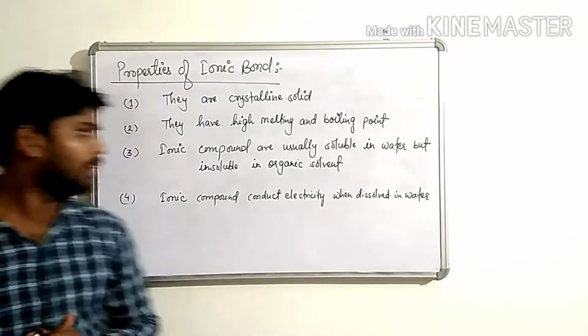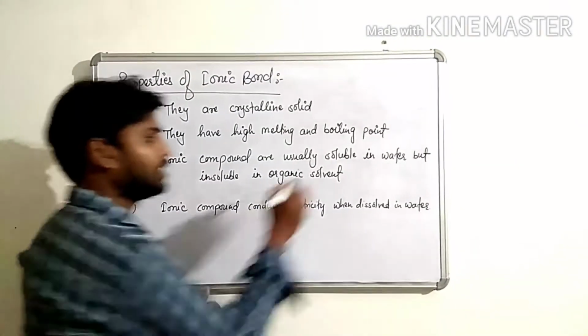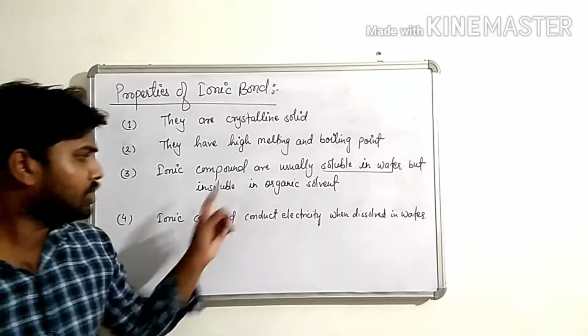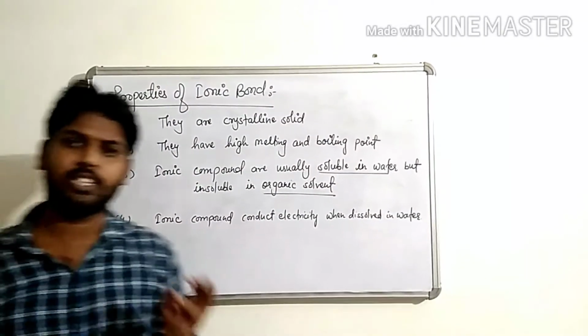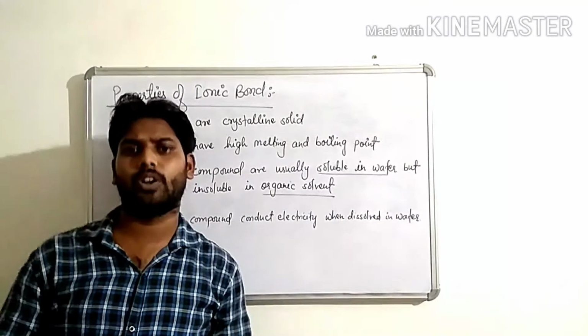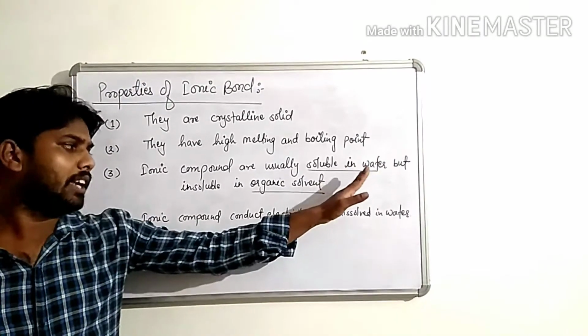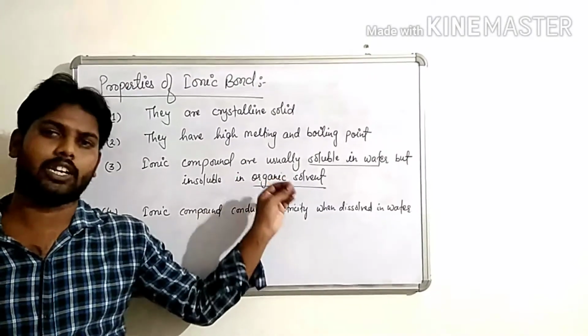Third, ionic compounds are usually soluble in water, but insoluble in organic solvents. Organic solvents means ether, acetone, ethyl alcohol. They are soluble in water but cannot dissolve in organic solvents like ether, acetone, ethyl alcohol, etc.